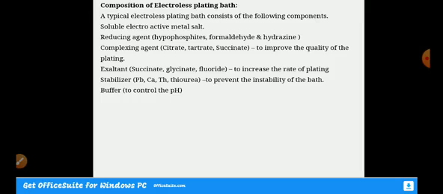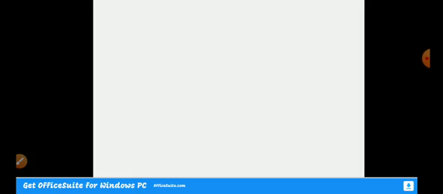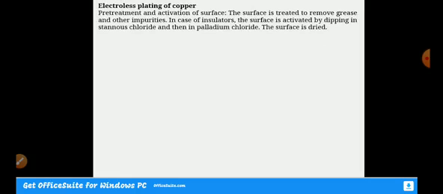And a stabilizer, which is going to prevent the instability of the bath. So we can use lead, calcium, thorium, thiourea, these are all used. And a buffer, which is used to maintain a constant pH. So these are the components of the electroless plating bath. Here the advantages, I just listed them out, you please go through it. And here, electroless plating of copper is very important with respect to the exam.